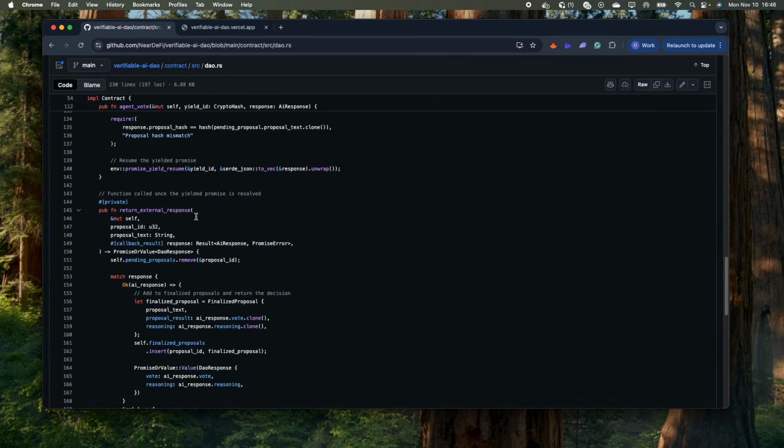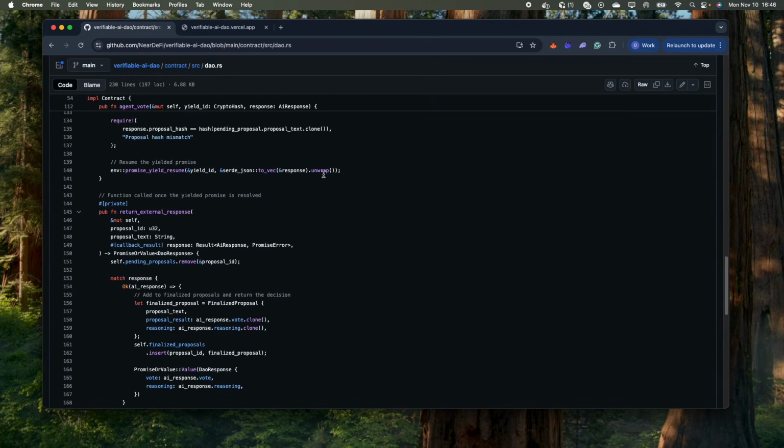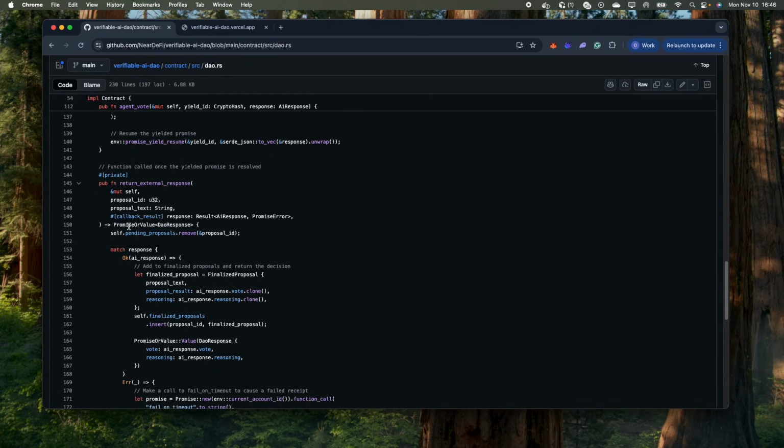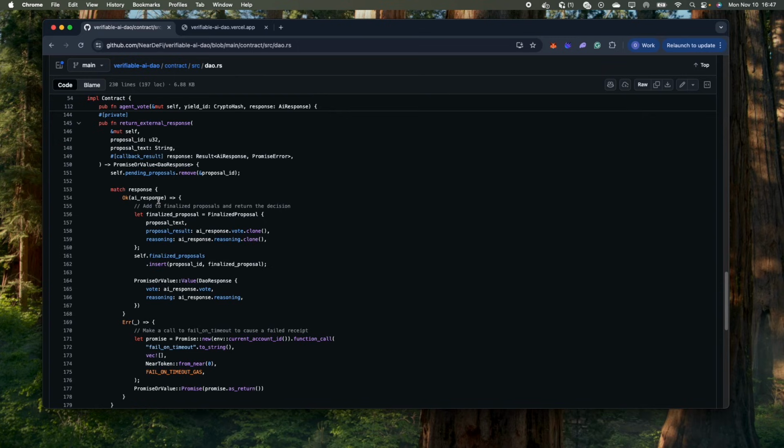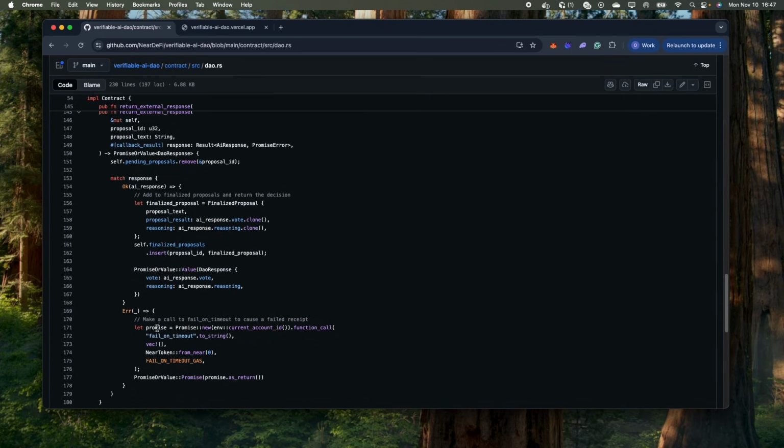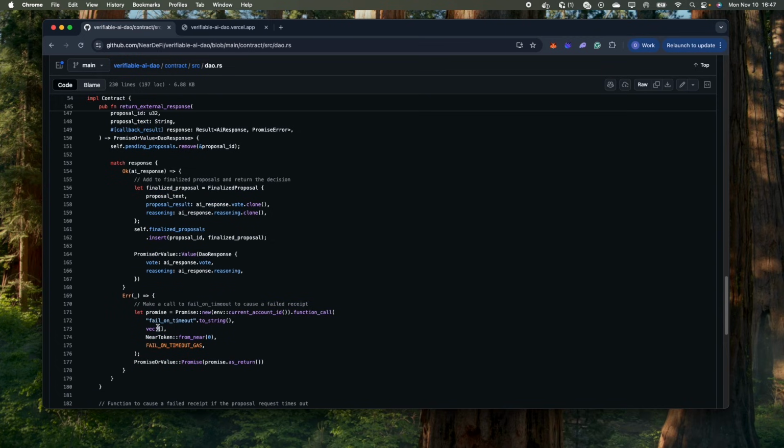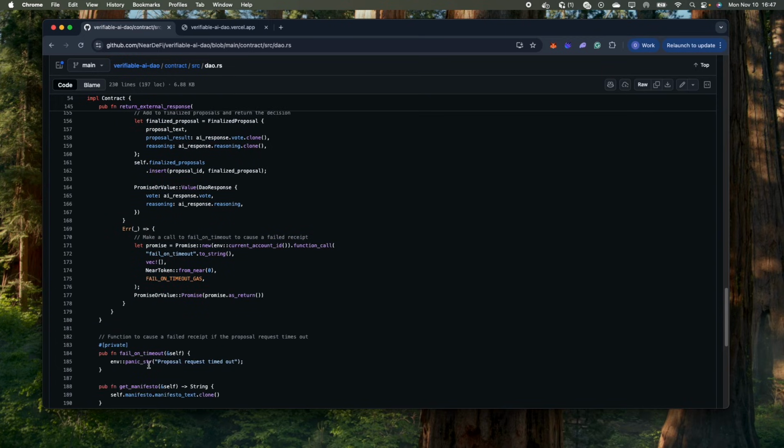And this function takes arguments from both when the promise is resumed and when the promise is initially set up. First, it will just remove the proposal from the pending proposals map, and then it will check whether it received a valid response. It will only receive an invalid response if the AI failed to respond, so it will time out and just produce an error here.